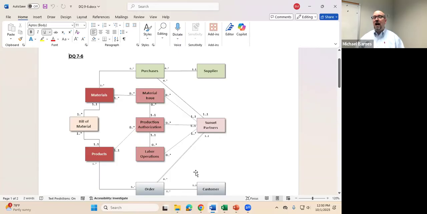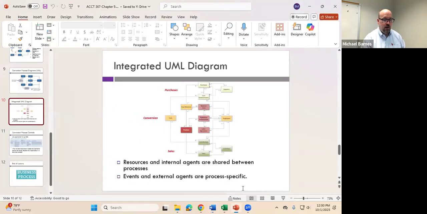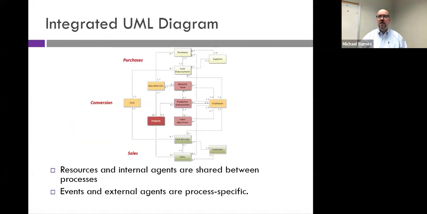The simple answer is either of these would work for the purpose that we want it for. All I am looking for is consideration of the supply chain. What happens at the beginning, what happens at the end, and that does include external processes by definition of the question. Now, let's distinguish this from what I would likely ask on the exam, because this is going to be very relevant coming up. What did I say about this integrated diagram for the exam? Do you need to understand it? Yes. Do you need to be able to replicate it for the exam? No.